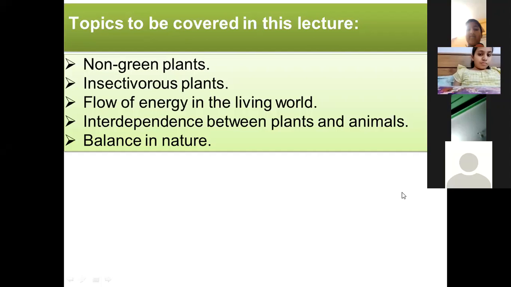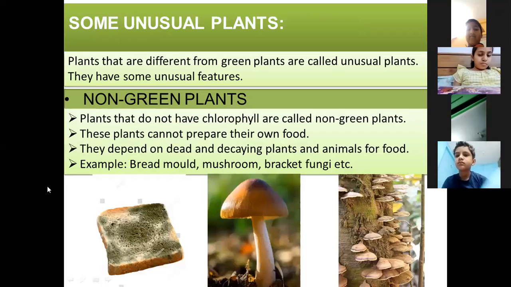Ma'am, we learned balance in nature. Ma'am, interdependence between plants and animals. Yes. Ma'am, flow of energy in the living world. Yes.